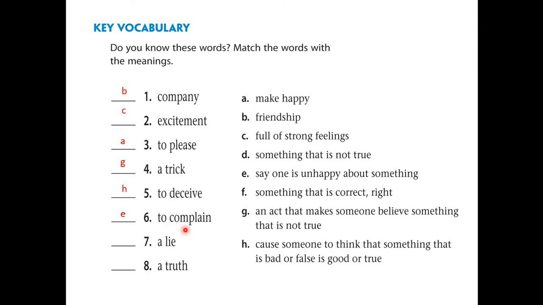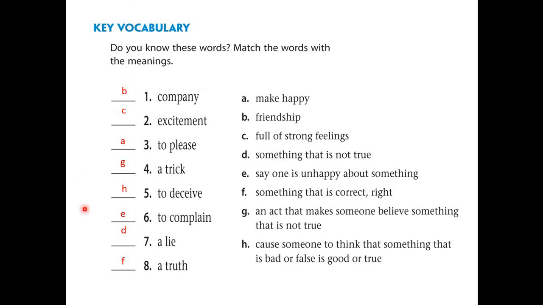Like in school, if you don't understand the lesson or you don't understand what the teacher is saying, you simply ask a question or complain about something. Okay. Next, number seven, a lie. So that is letter D, something that is not true. And the last one is truth. The truth is letter F, something that is correct and right.